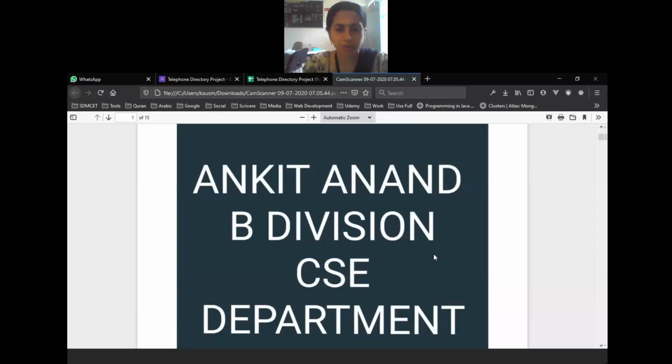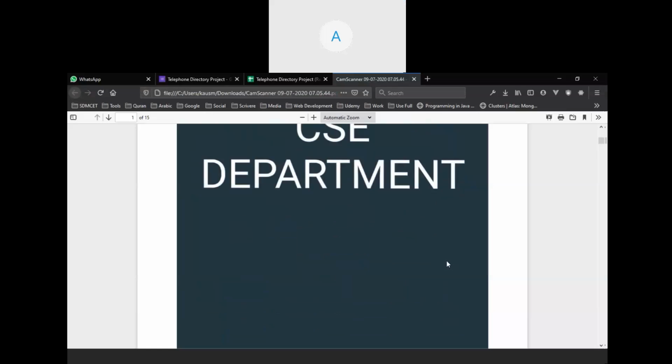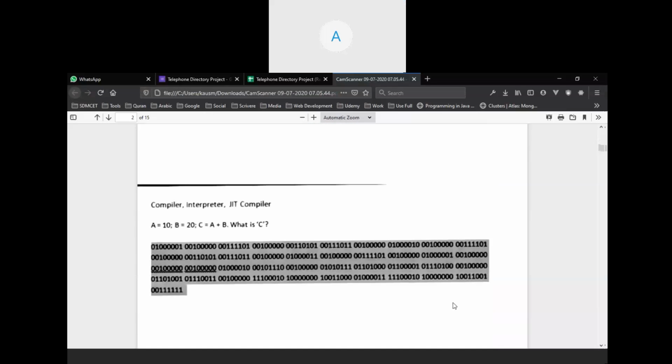Good morning, everyone. I will just talk in brief about this just-in-time compiler. I think we already know about machine language. See here in the first slide, A, B, and what is C. When we find A plus B, C, this is the machine level language in the form of zeros and ones that we humans cannot understand. Only the machine can understand.